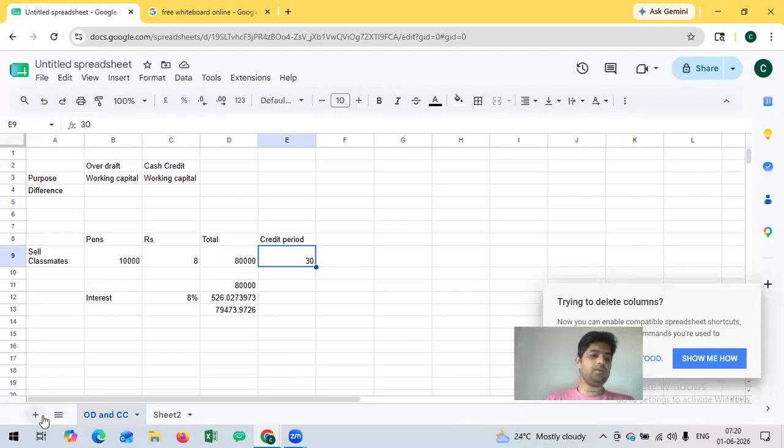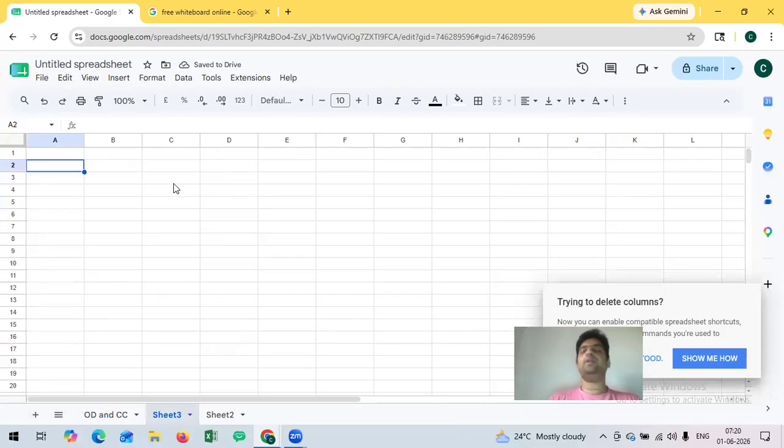Suppose an entity is taking a loan. Taking the same example, I am a job worker manufacturing pens. I need to buy new machinery. The machinery costs 1 lakh rupees. For this 1 lakh rupees, I need to take a loan for a tenure of 7 years. 7 years is nothing but 84 months. So for these 84 months, I will have a repayment schedule.